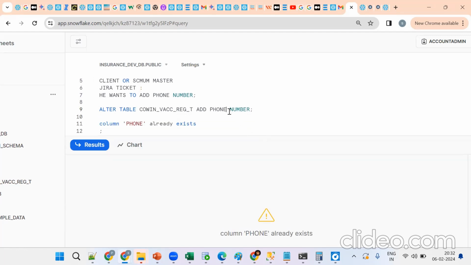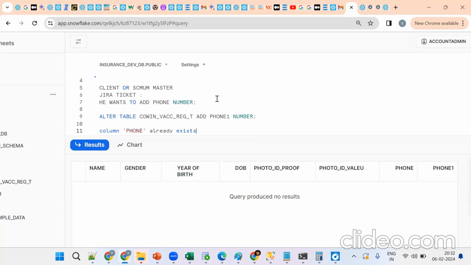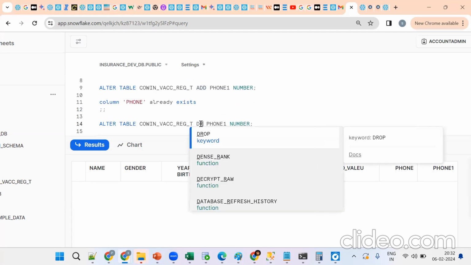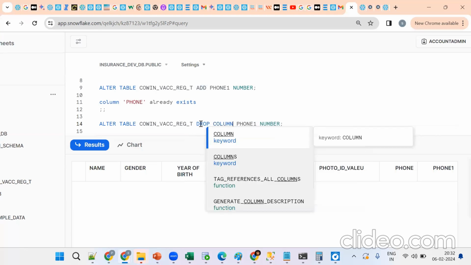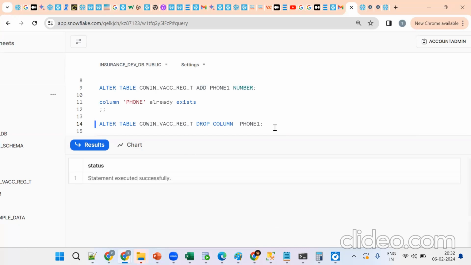Suppose I add one more column. Now what happened? It will be added at the end. Now suppose I don't want this column, this is an extra column. Then how can I do it? Which command should we use? Same thing, we should use Alter. So instead of add, we should use drop, not delete, drop column name like this. So these syntaxes you need to remember, we need to understand this.